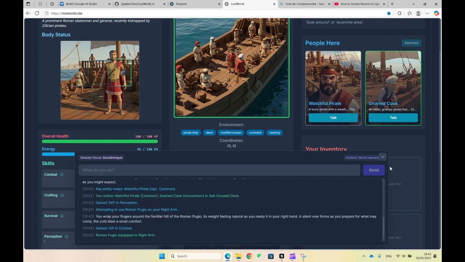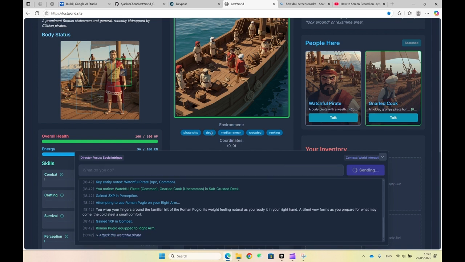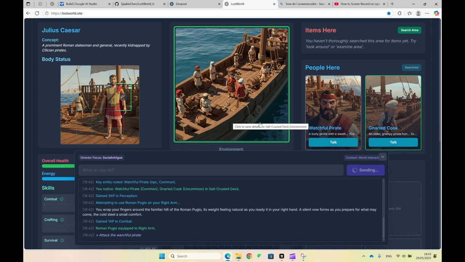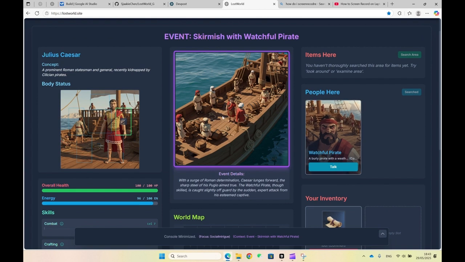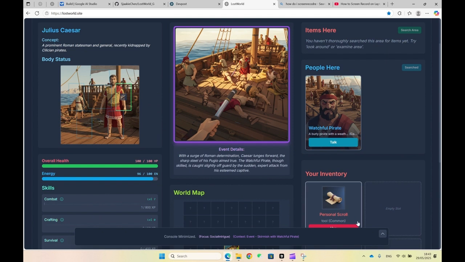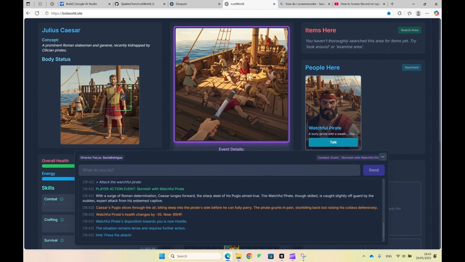Okay, so we have equipped the sword, and then I'll go attack the watchful pirate. This should work, unless it decides that it's social intrigue and it's not appropriate that I'll be fighting them. We'll see. Oh, no, it works. So I'm going to beat them up. And my combat is 7, so I should win. Okay, so the event started.